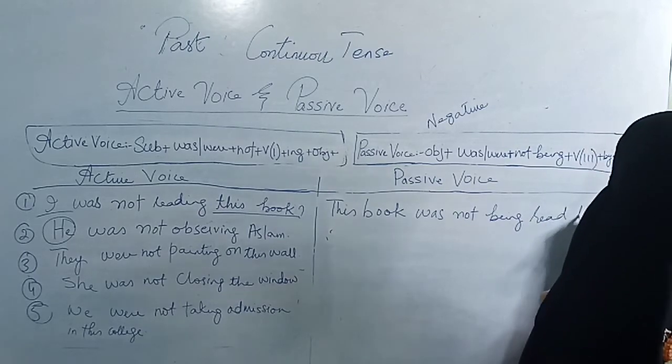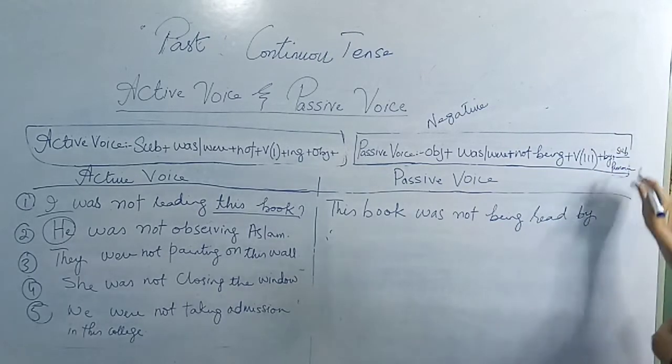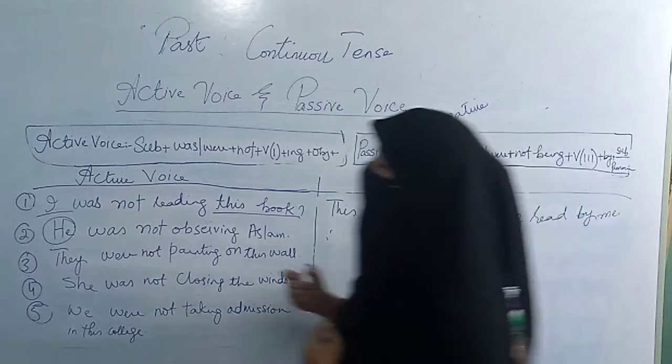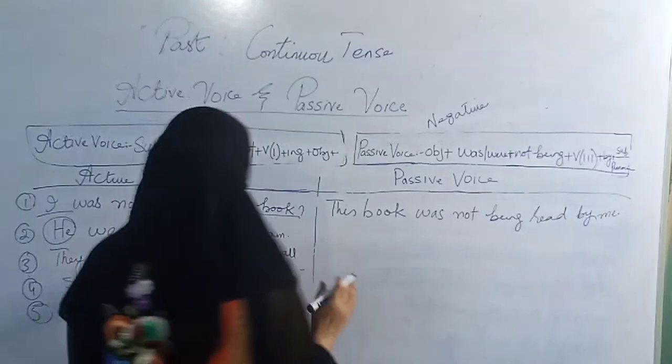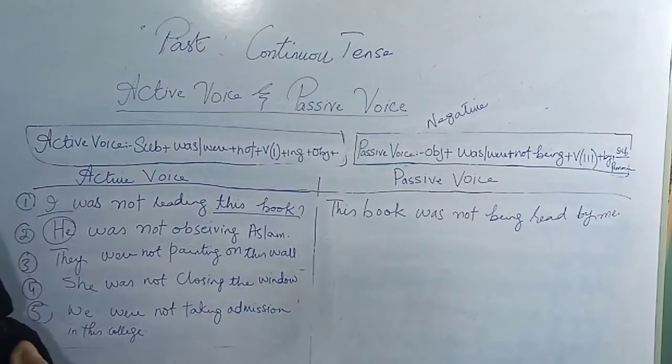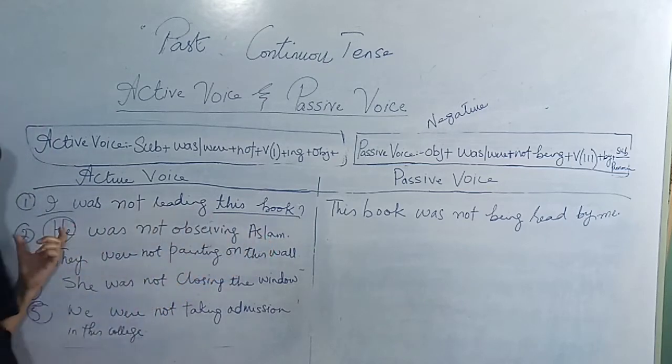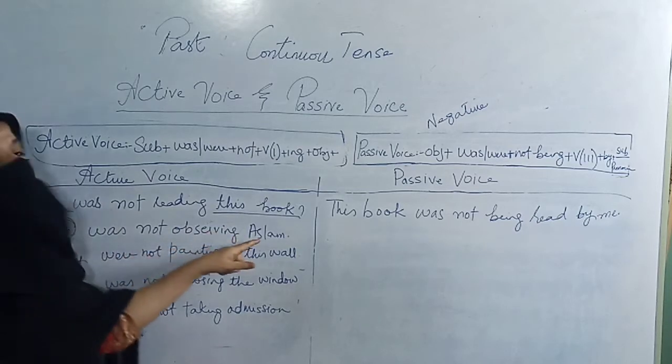Then by will come according to formula, and the subjective pronoun "I" will be converted into "me". He was not observing Islam. As I have told you earlier, here Islam is not a subject but an object. It means he is someone who is acting upon the object.